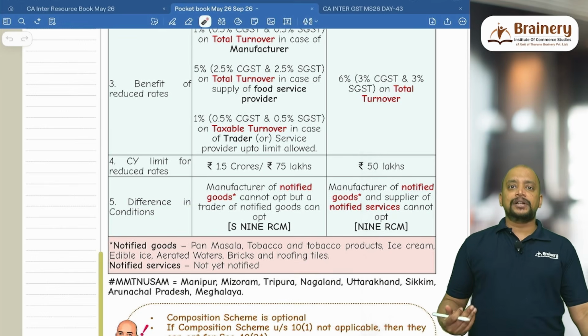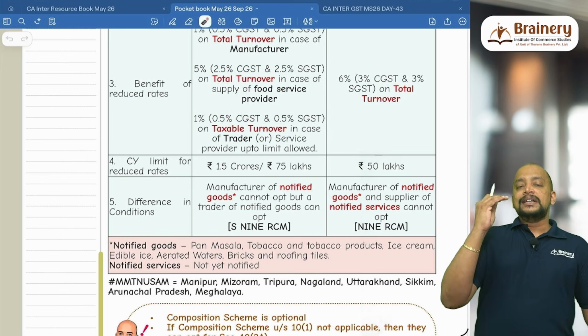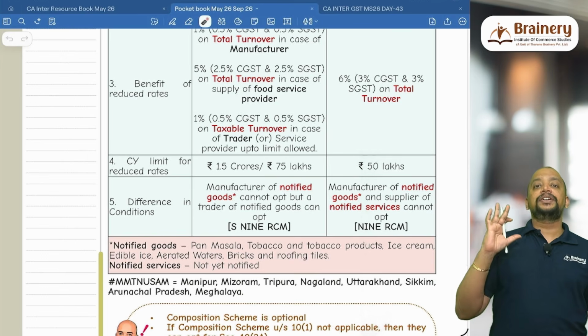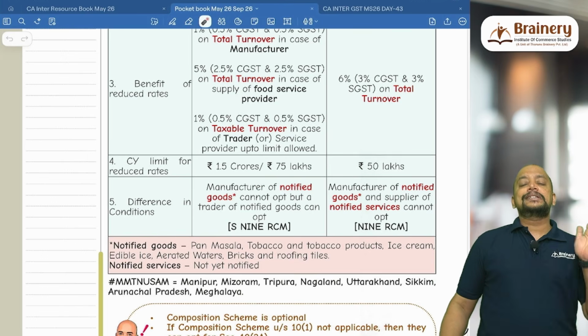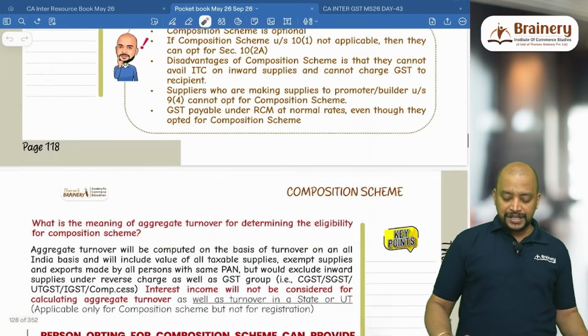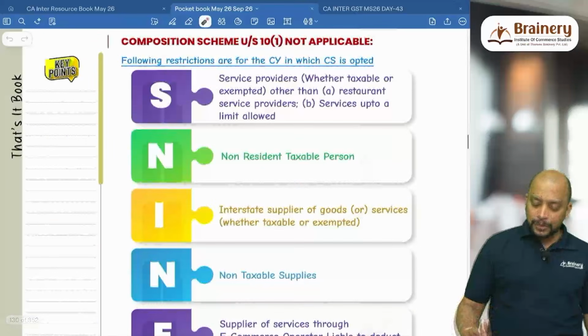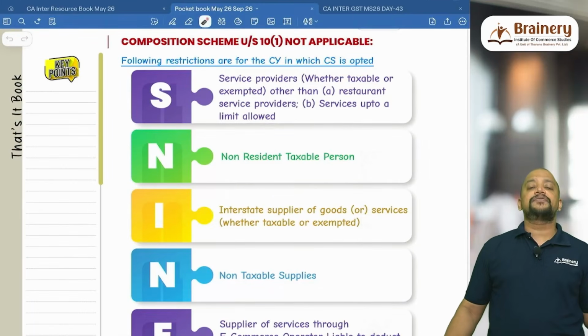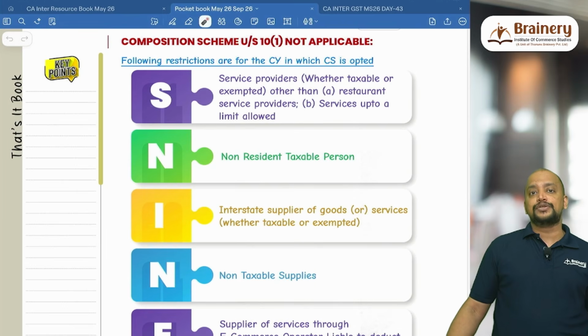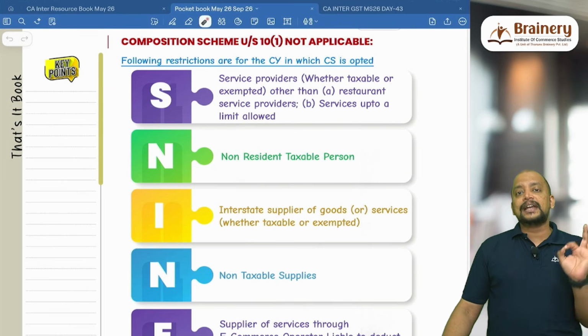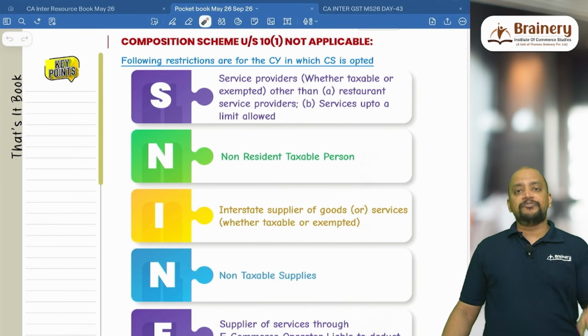So for a manufacturer, we have one point, that is S9 RCM. So section 10 subsection 2. There are certain people who cannot opt for composition scheme. That will be 10.2. And these restrictions we need to check for the current year in which the composition scheme is opted. Remember, S9 RCM. So these people cannot opt for composition scheme.